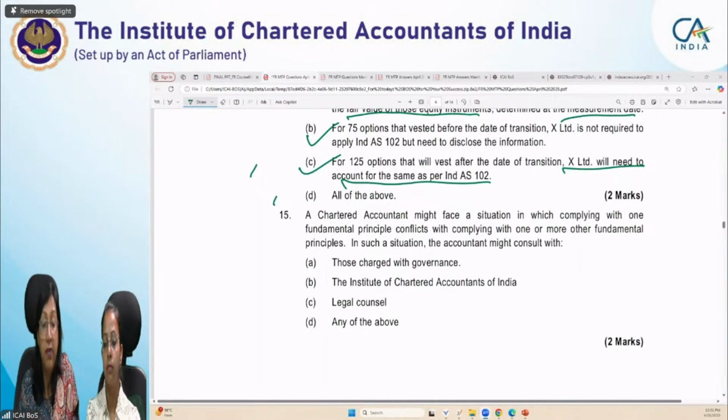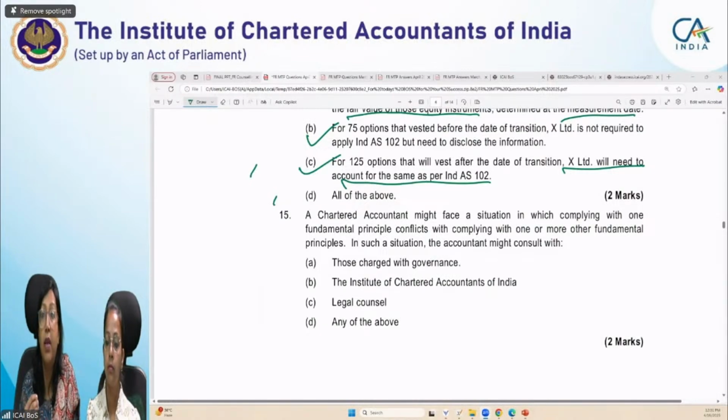So what will be the way out? You are not able to come to a conclusion. In such a situation, the accountant might consult with those charged with governance. Those charged with governance means those who are releasing the pronouncements, those who are giving the guidance.